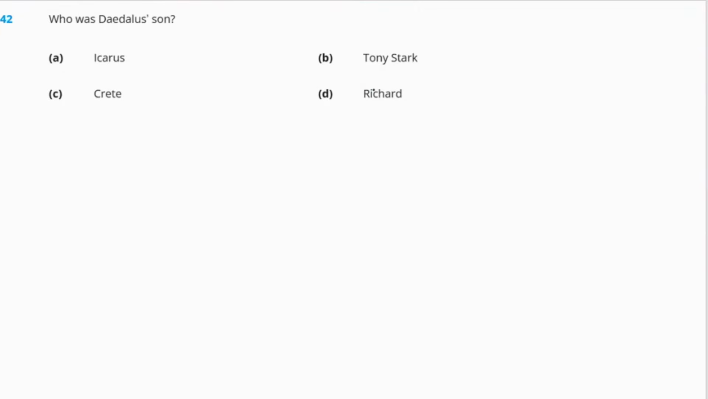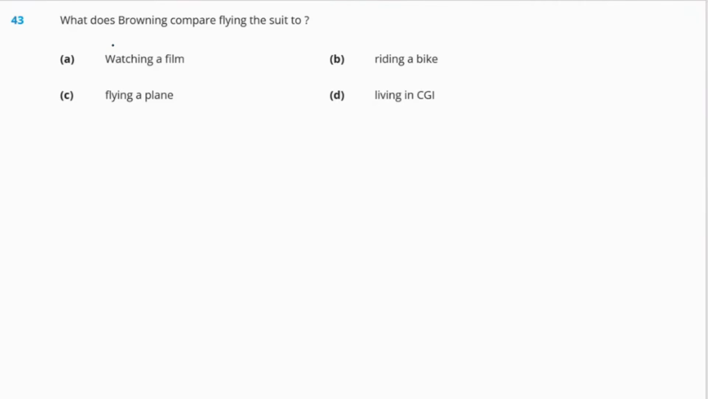Next question is, who was Daedalus' son? So options are A. Icarus, B. Tony Stark, C. Crete, or D. Richard. So the right answer will be option A. Icarus. So next question is, what does Browning compare flying the suit to? Option A, watching a film, B, riding a bike, C, flying a plane, or D, living in CGI. So the right answer will be option B, riding a bike.